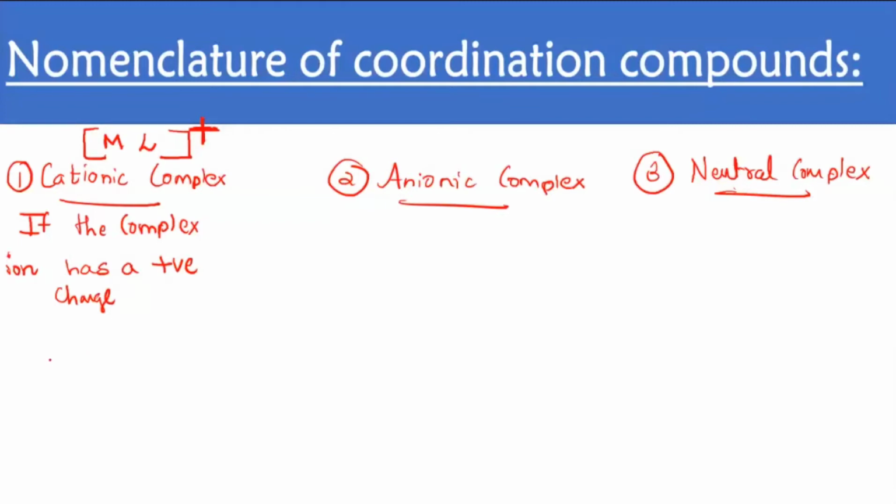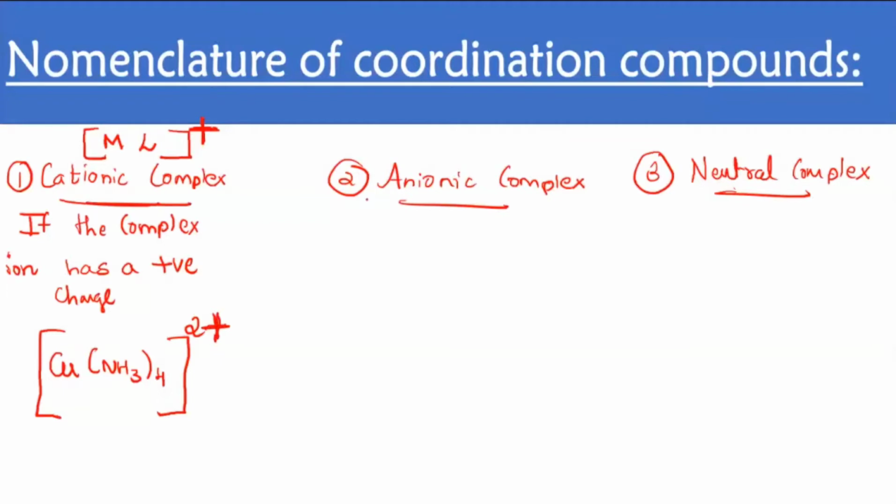For example, Cu(NH3)4, and this whole coordination sphere carries a +2 charge, so it is a cationic complex.